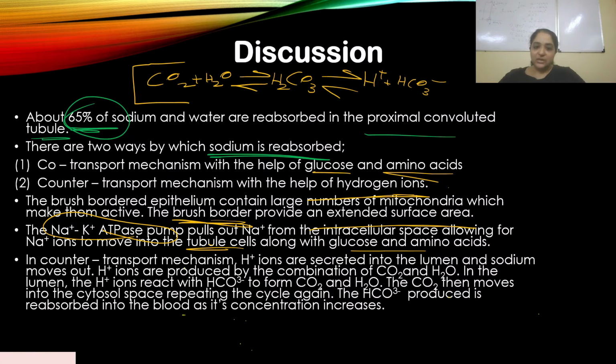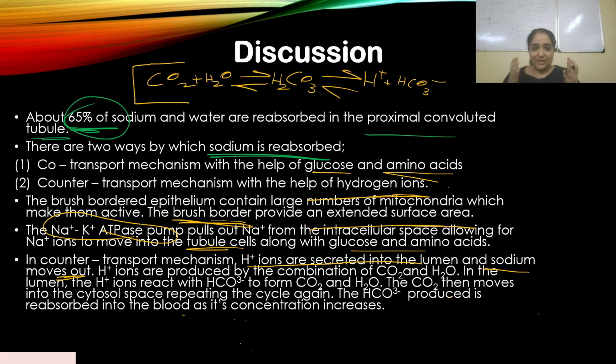So in the counter transport mechanism, H plus ions are secreted into the lumen and sodium moves out. These two mechanisms, the counter transport mechanism and the co-transport mechanism, are very important for you to understand. This concept has to be very clear to you. If you know this, your MBBS is going to be very easy, because you will come across these same concepts when you study physiology.